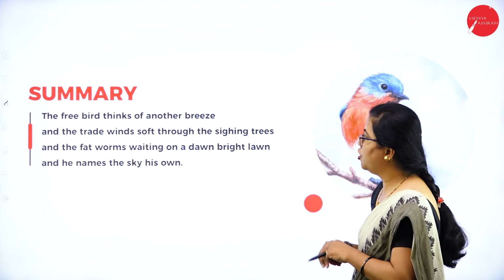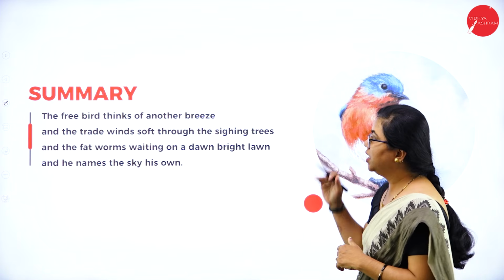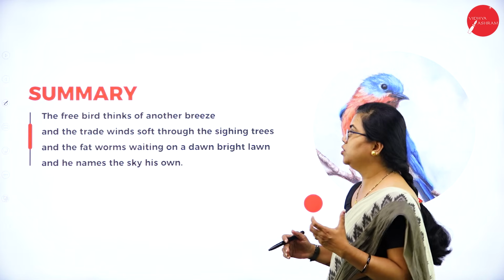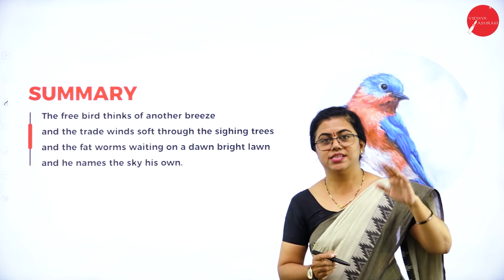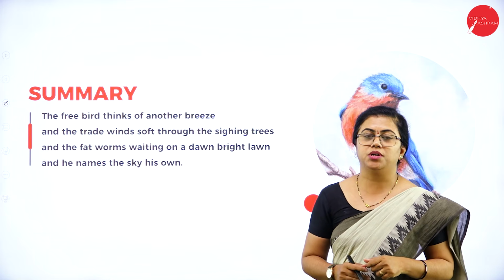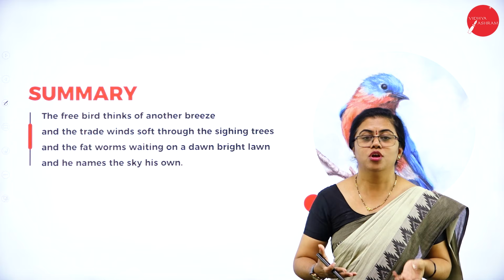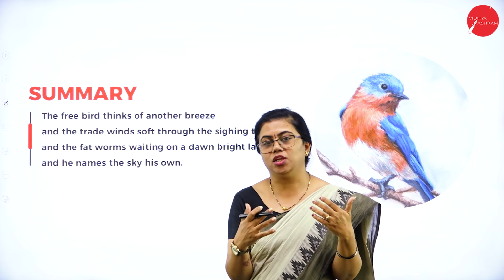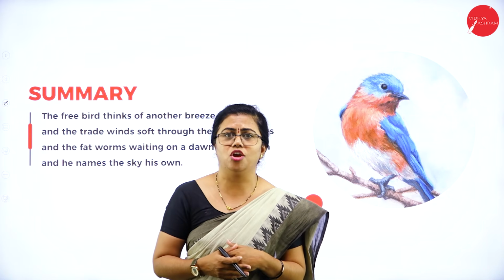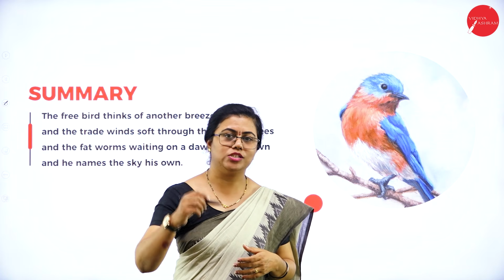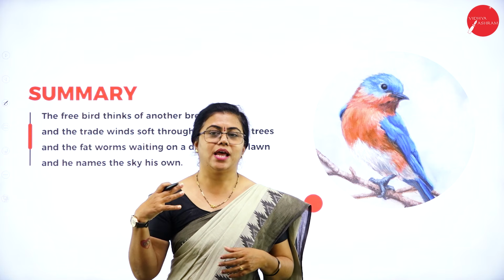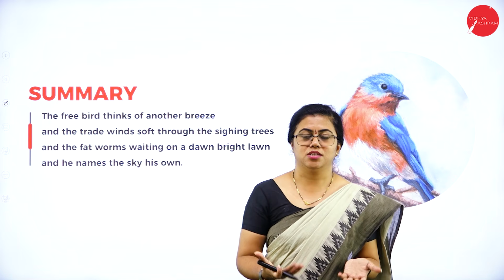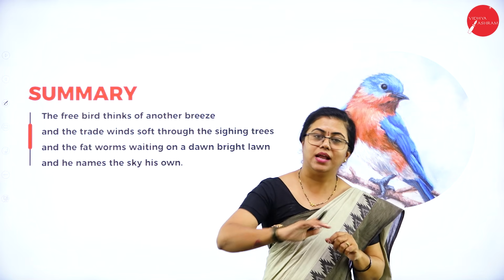Then the free bird thinks of another breeze, and the trade winds soft through the sighing trees. Here the poetess is talking about what the free bird is experiencing. Fine. So the free bird is able to talk about something it knows, whereas the caged bird is talking about something it doesn't know. So obviously the voice will be very high, because if you are scared of something, you start screaming, or you start raising your voice. Till you know what it is, your voice will be so high. I'm not talking about the literal voice, but the way you express it. Because of that fear, you express something and that will be too loud.